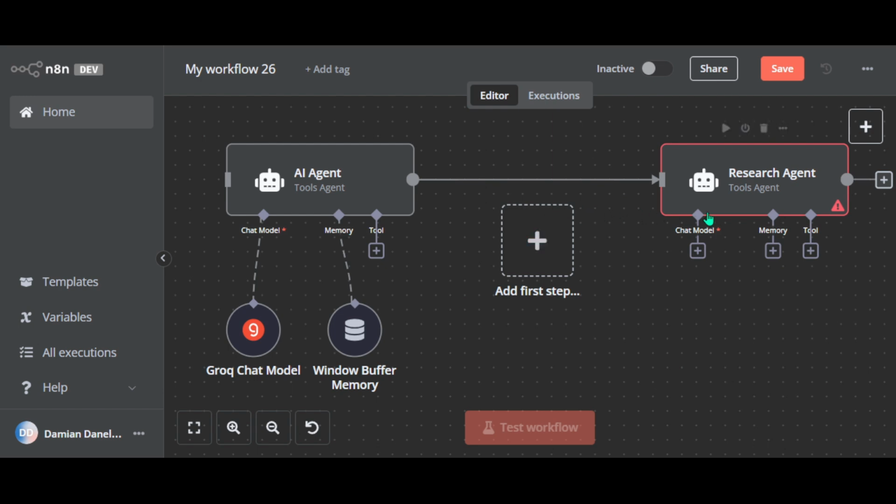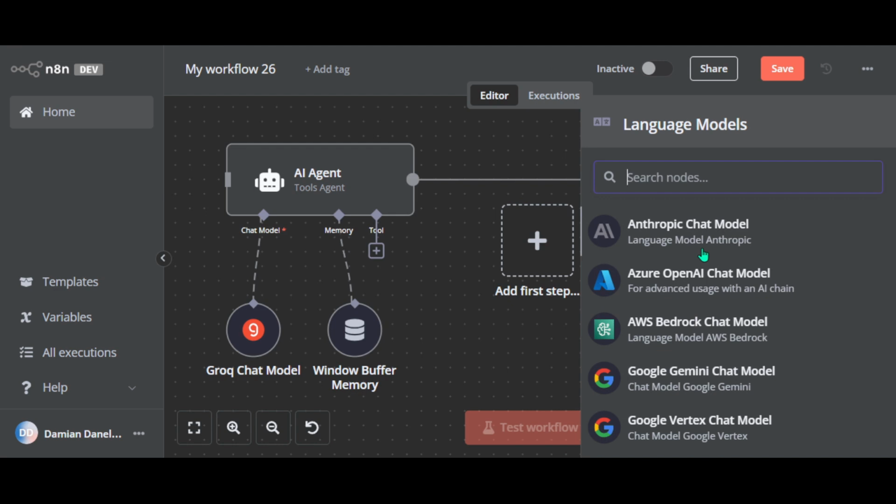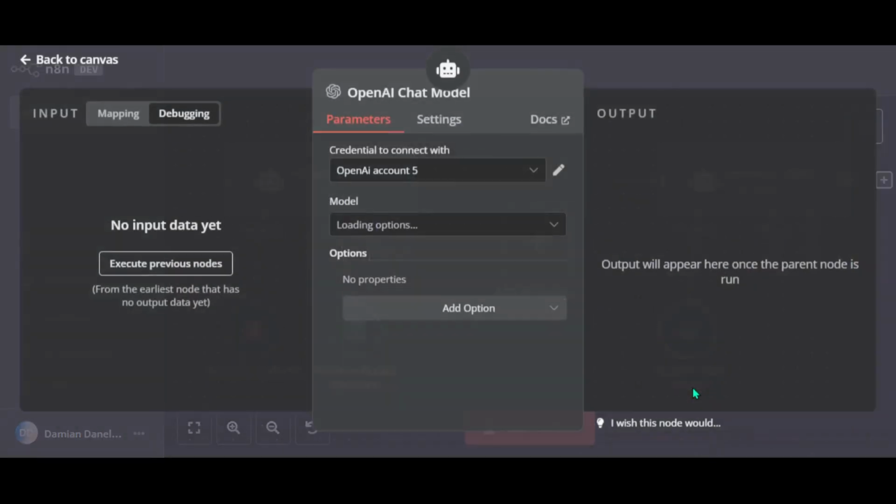Now we also need to decide which large language model we want to use for the brain of our research agent. I want to use OpenAI's GPT-4o Mini. For this tutorial, we'll use GPT-4o Mini because it's fast and cost-effective. If you have never used OpenAI's API, now I'm going to play a video on how to create an account and create credentials, so you can connect this node to your OpenAI account.